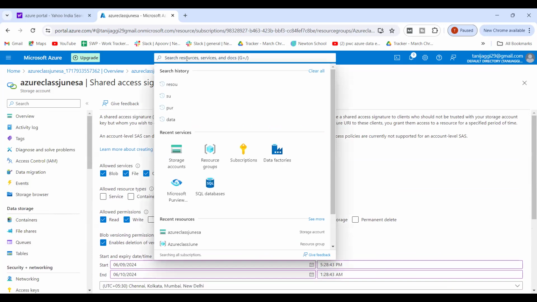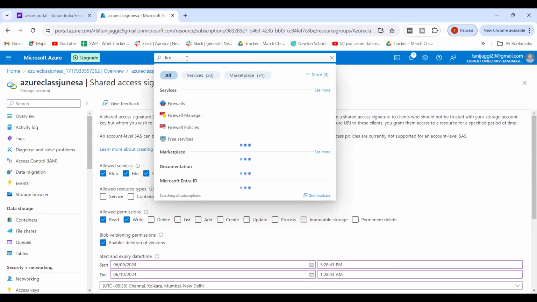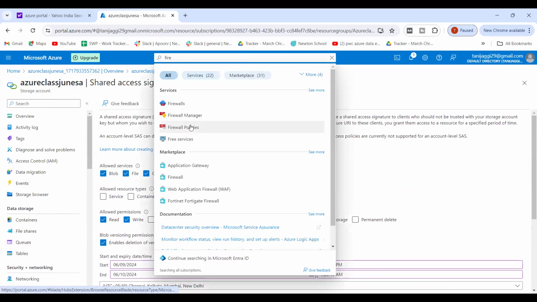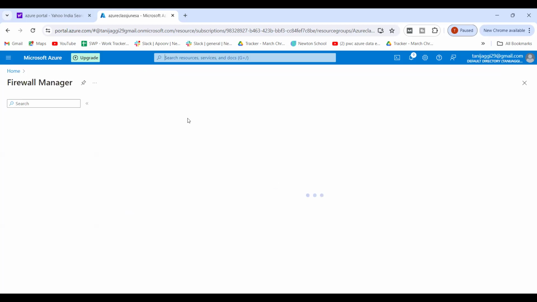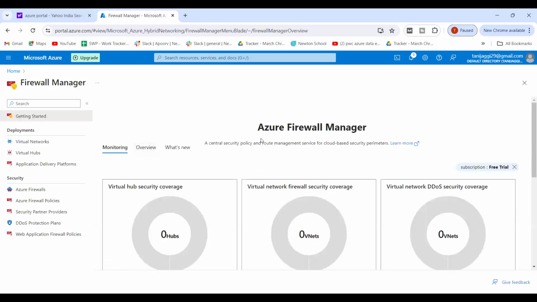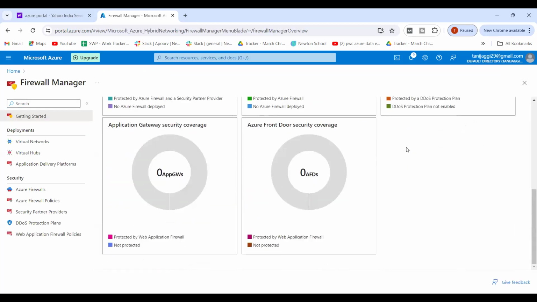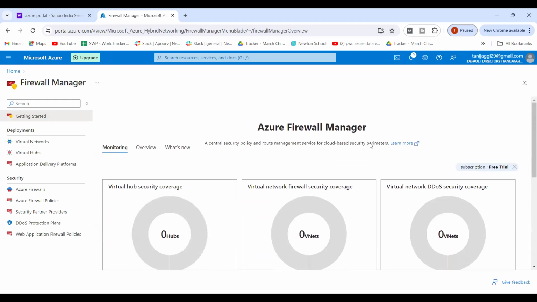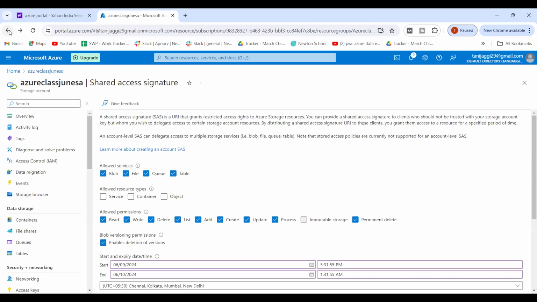We have some firewalls over here. From here, they can enable your IP address. So all this can be done.